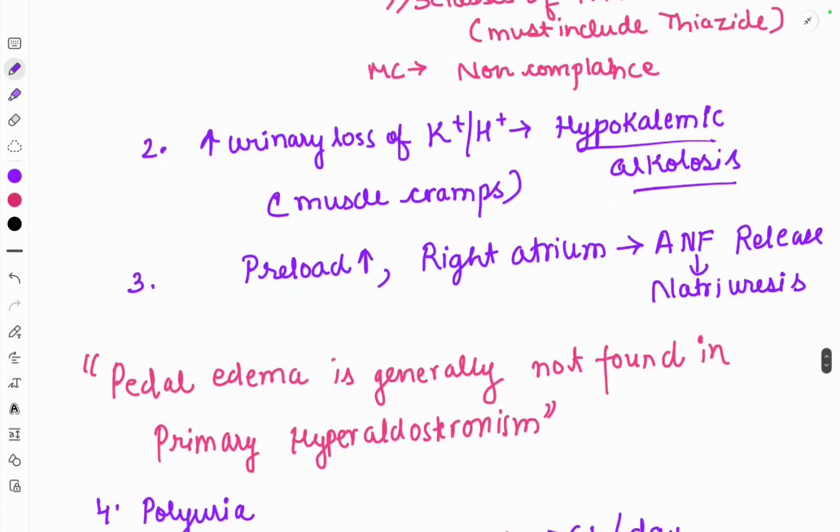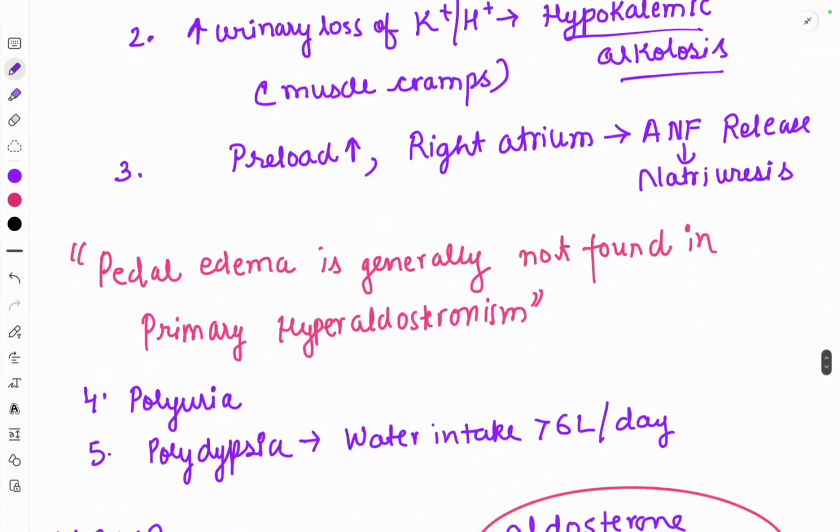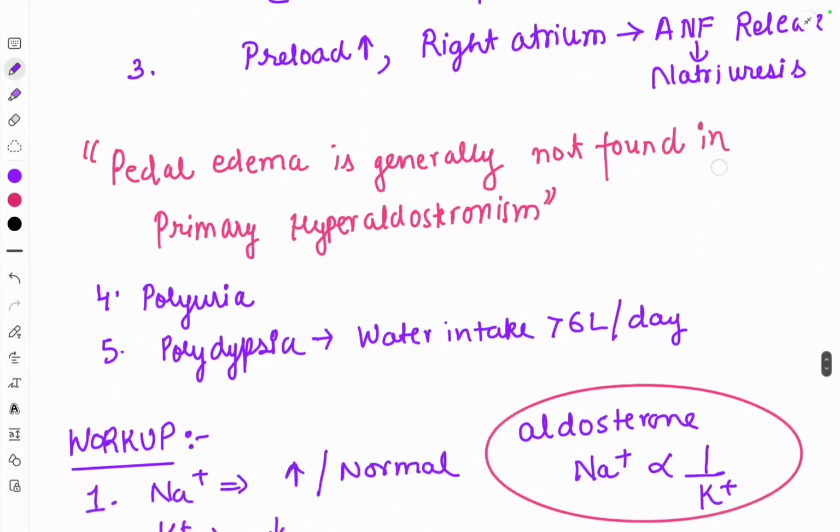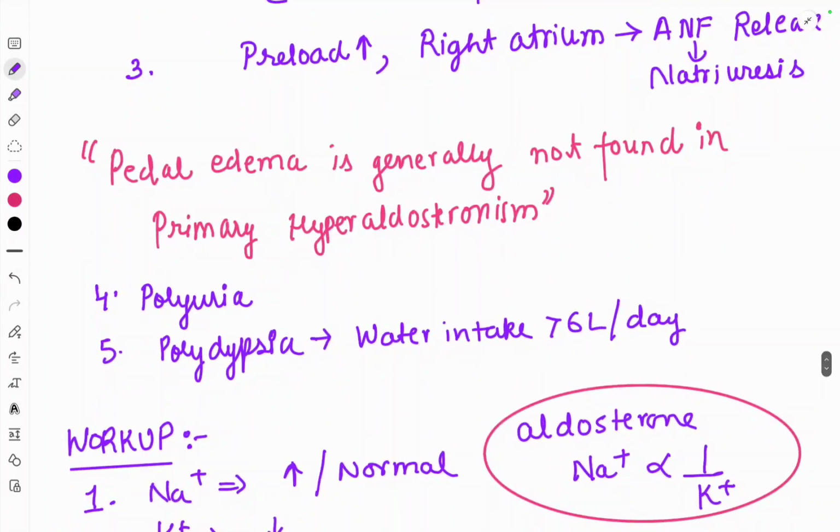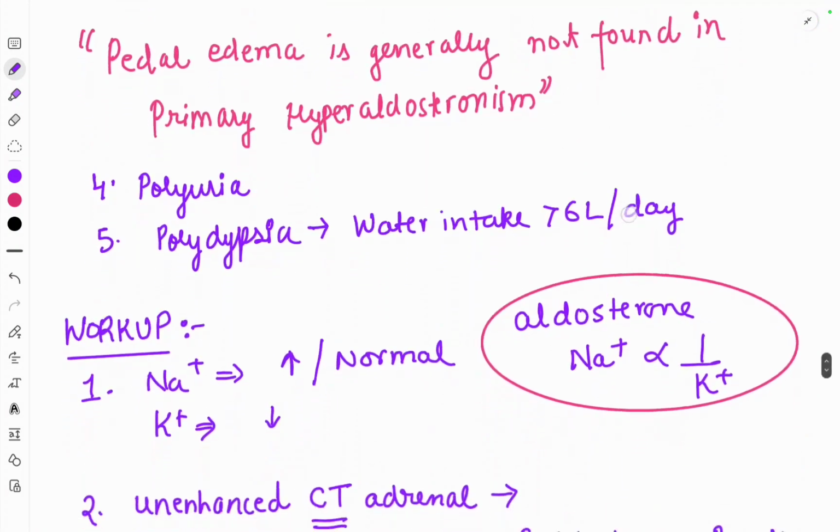Right? It will also result in muscle cramps. Preload is increased, so in the right atrium ANF will be released, which will result in natriuresis. So pedal edema is generally not found in primary hyperaldosteronism. Pedal edema is not found because sodium ions are not retained, because of the release of atrial natriuretic factor. Sodium is released, so edema is generally not found in primary hyperaldosteronism. The next is that polyuria and polydipsia are also commonly seen in patients with primary hyperaldosteronism.